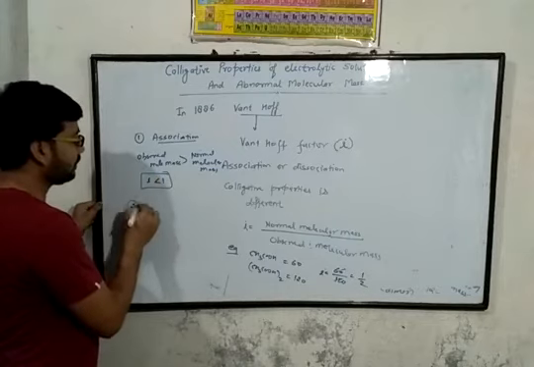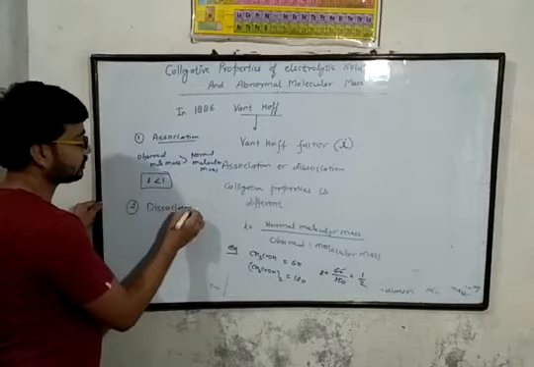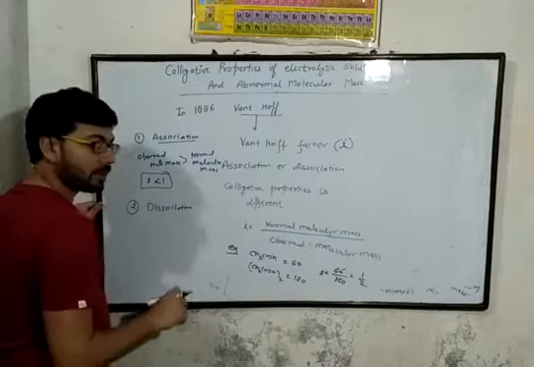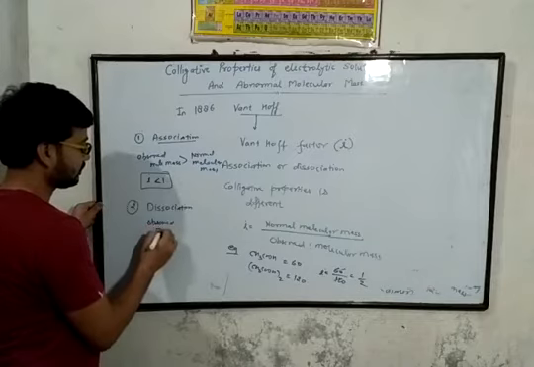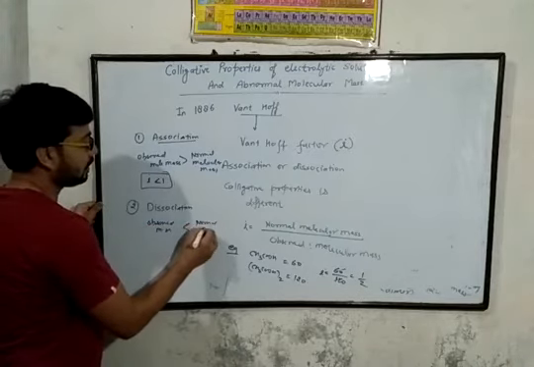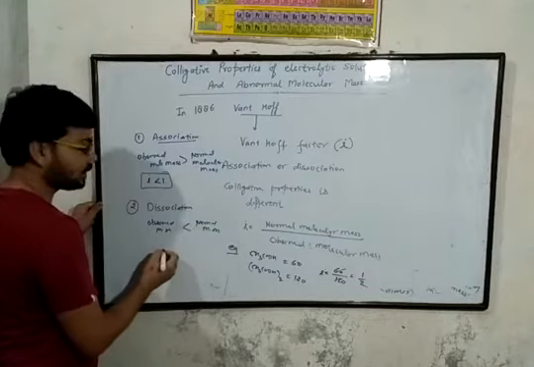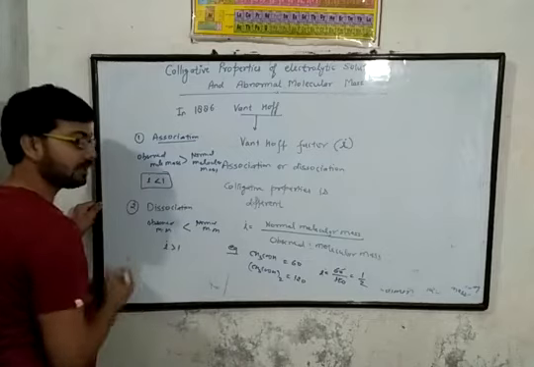But in case of dissociation, the observed molecular mass is less than normal molecular mass, so that the Van't Hoff factor is greater than 1.